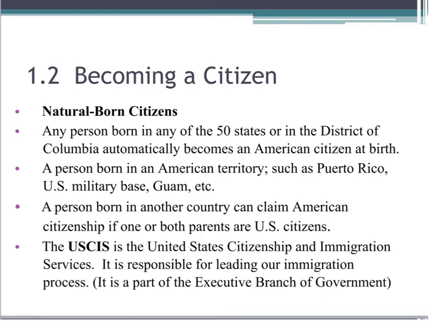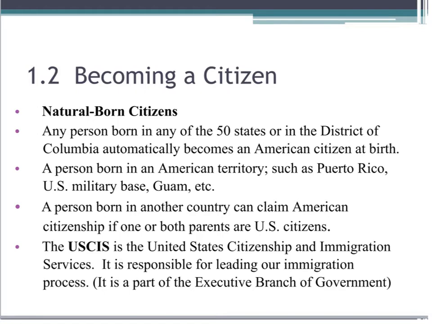Any person born in any of the 50 states or in the District of Columbia automatically becomes an American citizen at birth. A person born in an American territory, such as Puerto Rico, the U.S. military base, Guam, is also an American citizen.